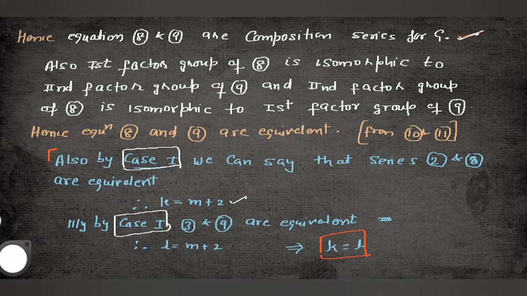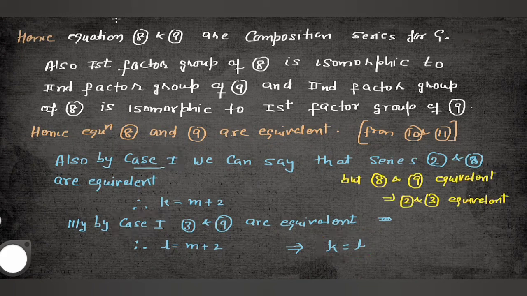Similarly, if we compare equation number 3 and 9, l is equal to m plus 2. So you can see that k is equal to l. Both k and l are equal. So equation number 2 and 3 will become equivalent to each other. Okay guys, so this was the theorem, the complete theorem.